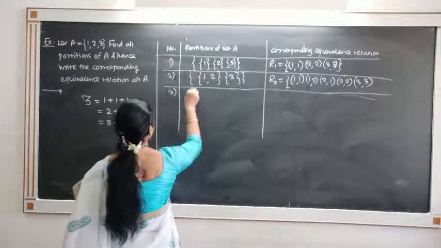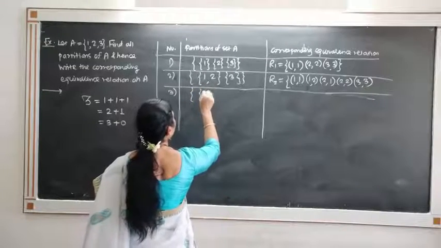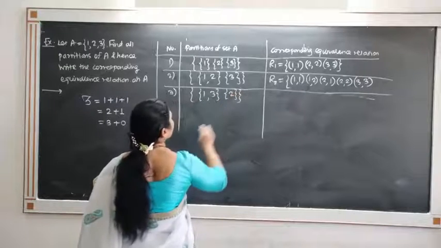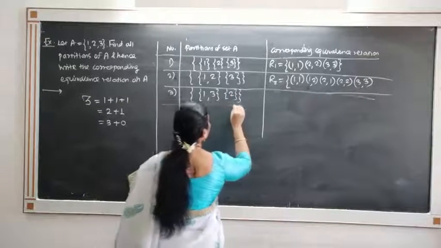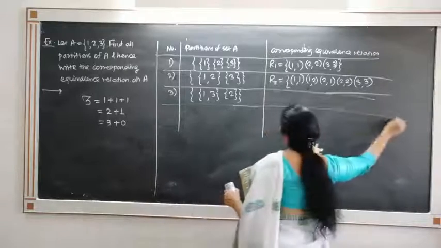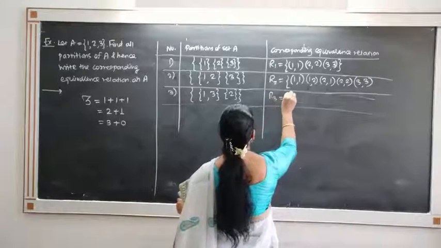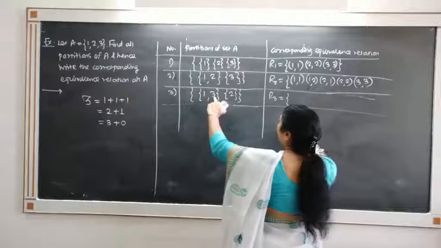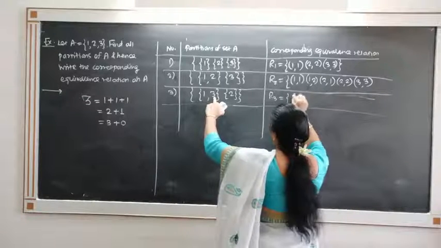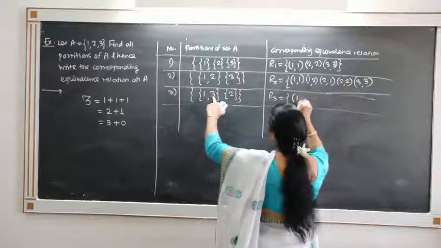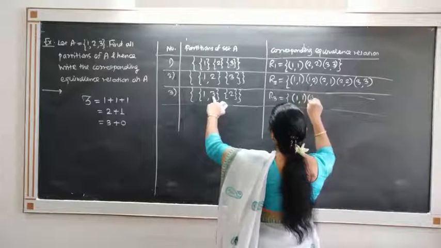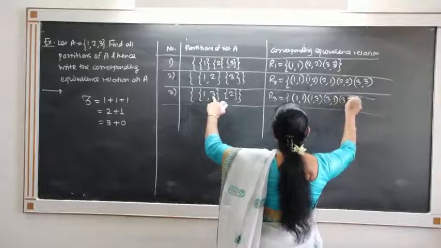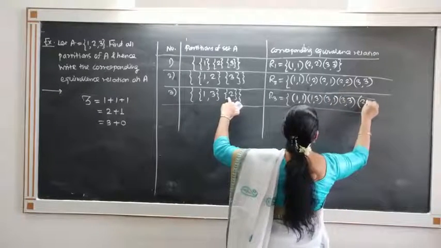For 2 plus 1, now we will consider 1 and 3 in one set and 2 separate. So this is again of the type 2 plus 1. What is the corresponding equivalence relation? Consider 1 and 3 in one subset, so they are related with each other: (1,1), (1,3), (3,1) and (3,3), and 2 with 2, so (2,2).